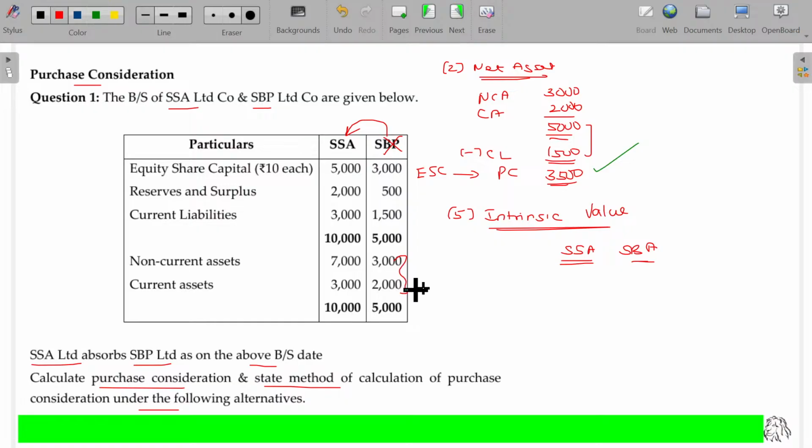What are the assets we have? Non-current assets and current assets. We have non-current assets being 7,000 and 3,000. In the case of current assets, we have 3,000 and 2,000. The total assets being 10,000 and 5,000, and current liabilities being 3,000 and 1,500.